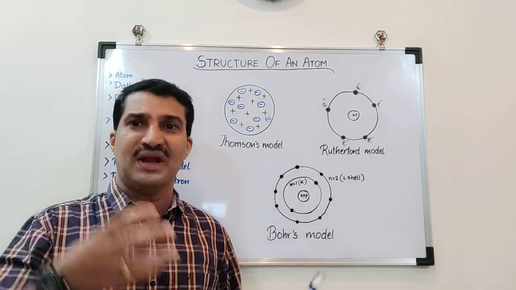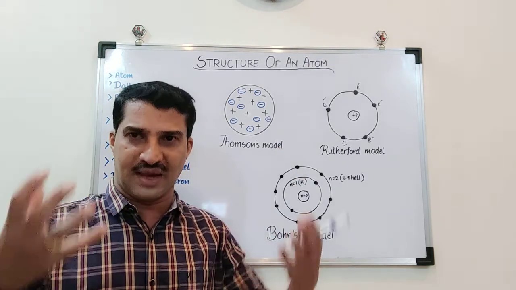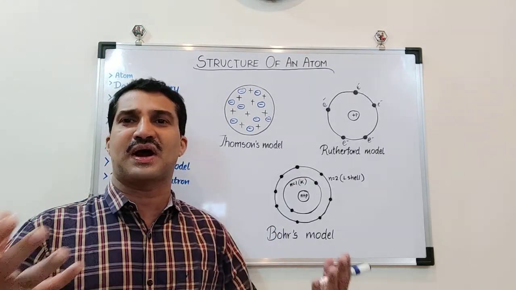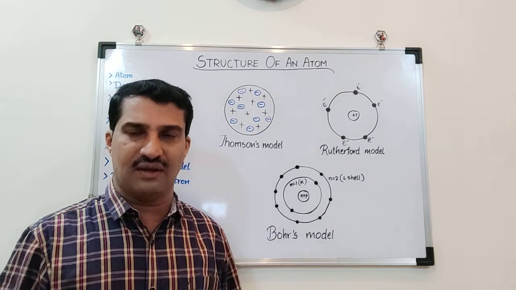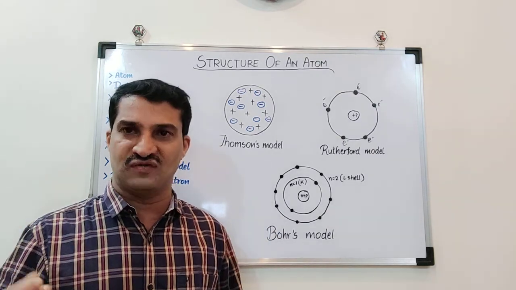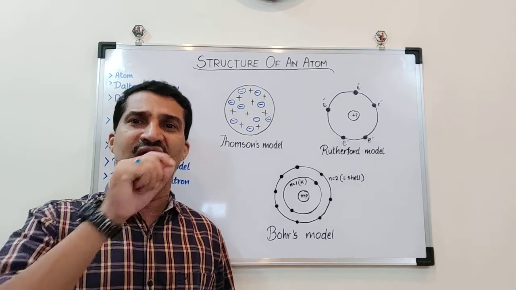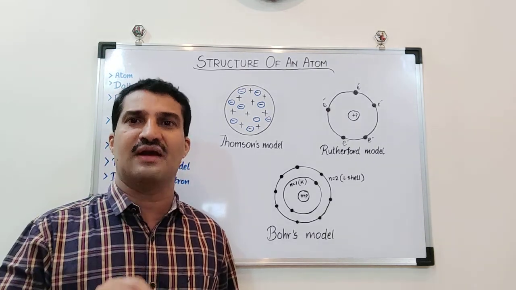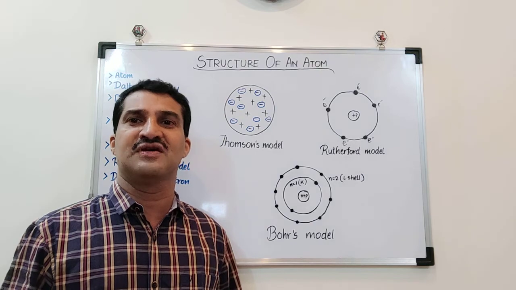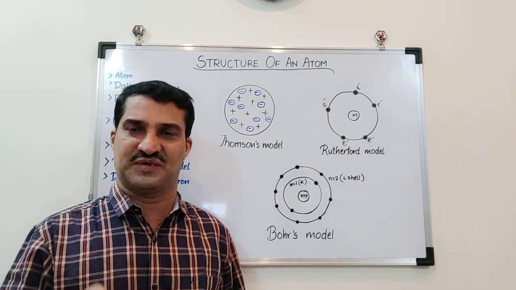In a plum pudding model, if we take the white part of the pudding as positively charged protons, then the nuts and the dry fruits embedded on the pudding are regarded as electrons, the negatively charged particles.